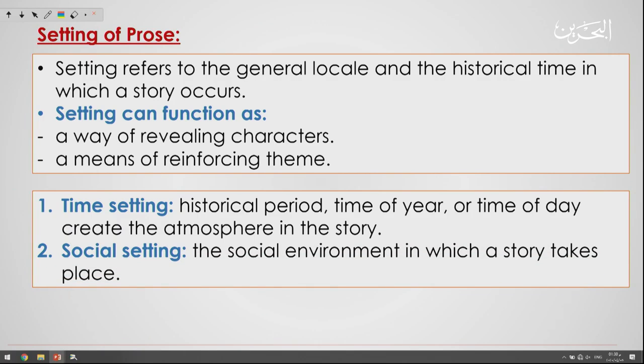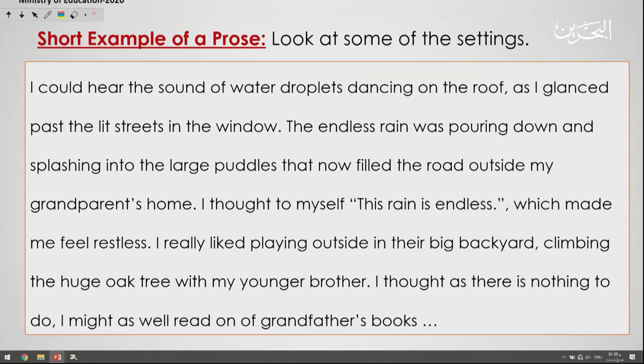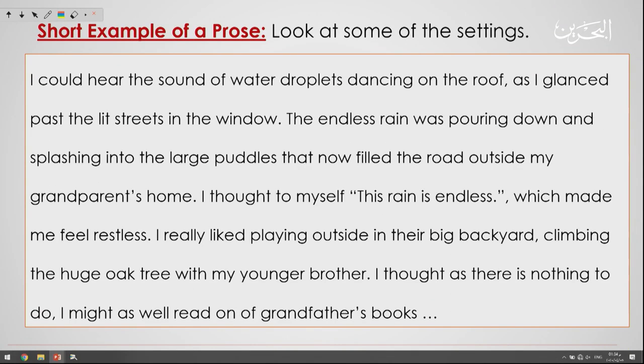How about the social setting? The social setting is what? It is the social environment in which a story takes place. Now let's read a short example of a prose. Then we will look at some of the settings. Okay, I'll read it for you.